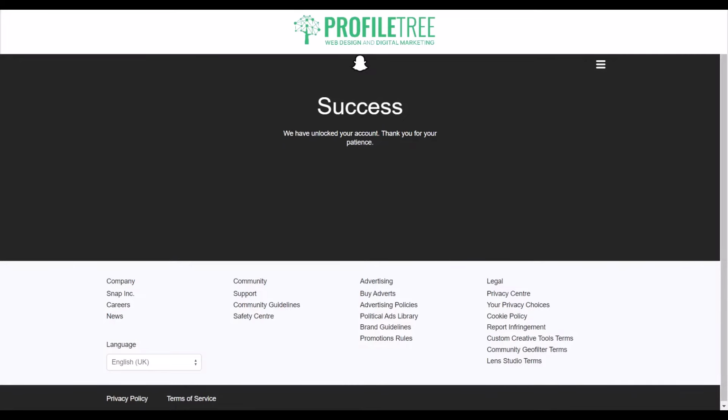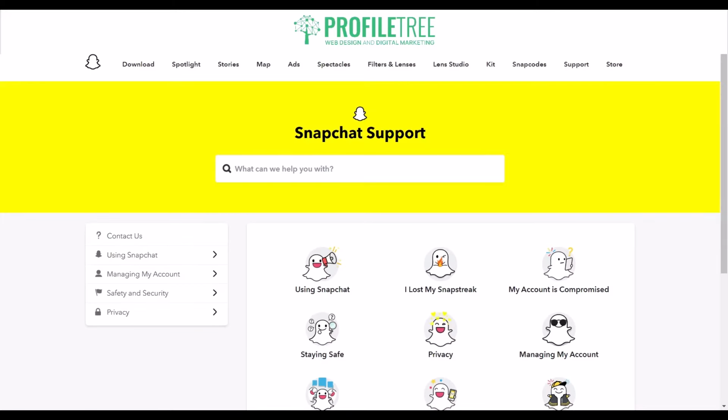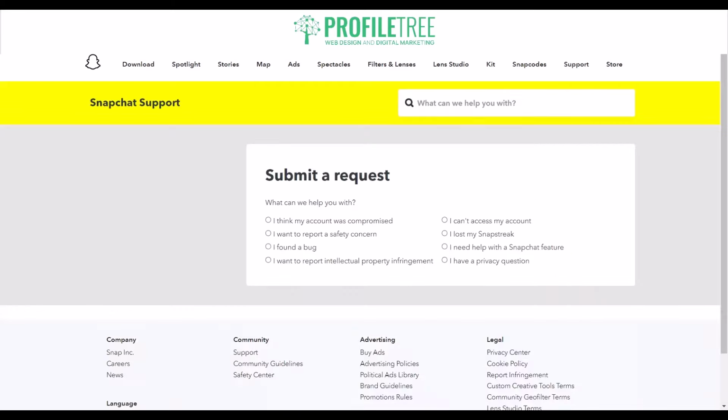Now, say you are having a couple of issues and this hasn't worked for you. Go on to the Snapchat support where we were at, and then select the contact us. From here you'll be able to submit a request.